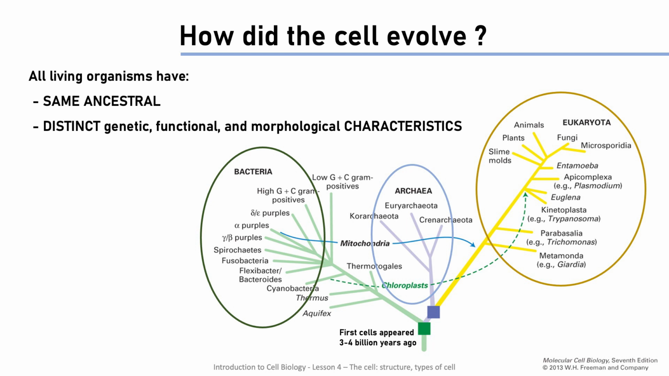How did the cell evolve during the development of life? It is known that probably all living organisms descended from the same ancestor cell. The tree of life is composed of eubacteria, archaea, and eukaryotes. The latter include plants, animals, and protozoa. These organisms, even with a common ancestor, have distinct genetic, functional, and morphological characteristics.